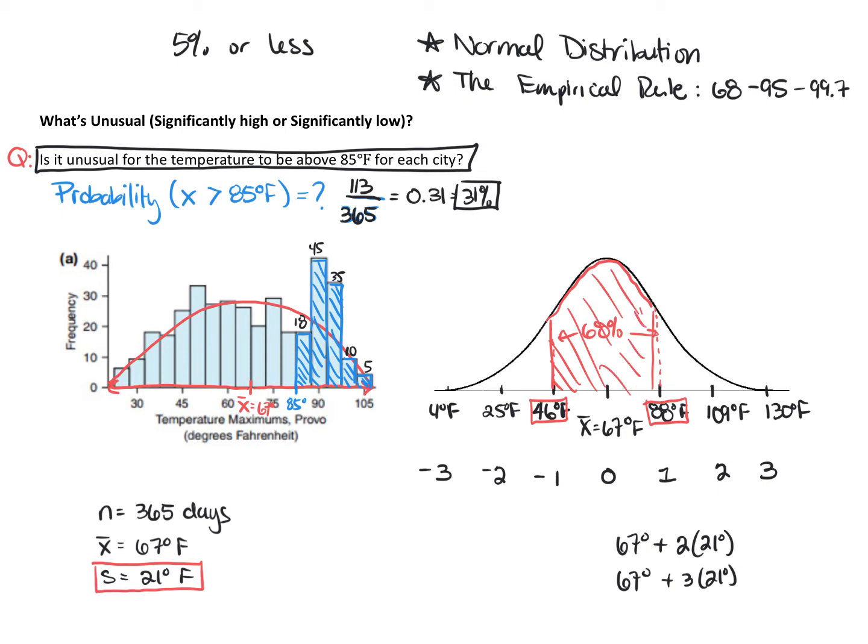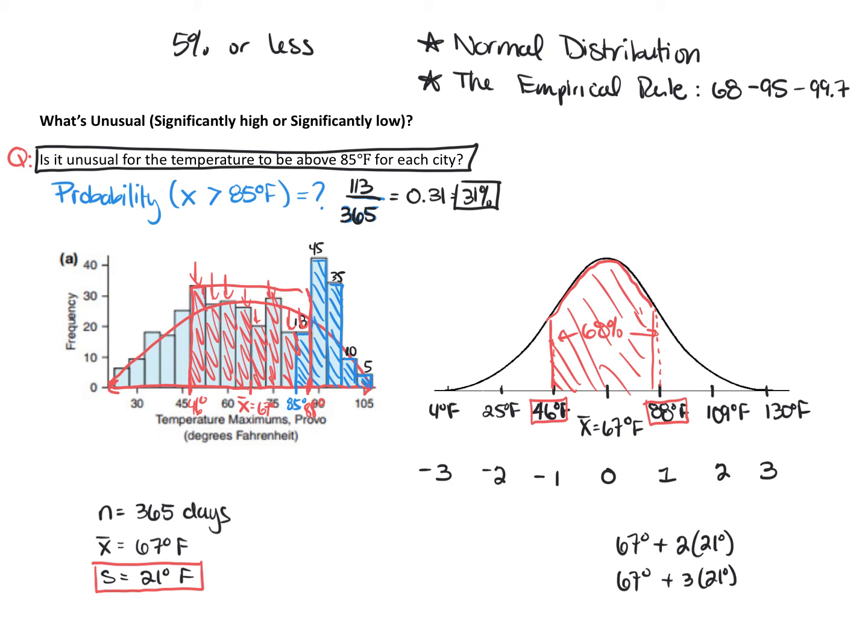Okay, and you can roughly estimate that. So here, if I mark 46 degrees, that's there, and 88 degrees is about here. So if I go from here to here and add up all these frequency bars, which represent the number of days where the temperatures were between 46 degrees and 88 degrees, you'll see that when I add them up, it's going to equal approximately 68% of the 365 days, okay?